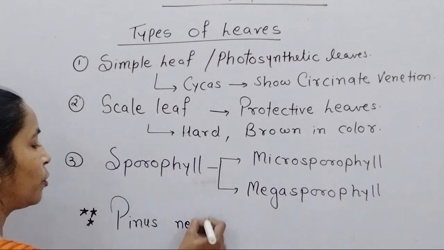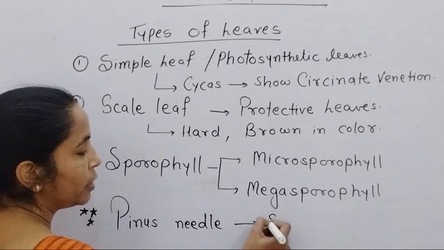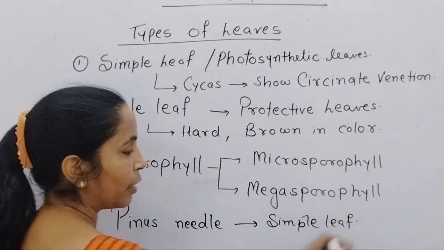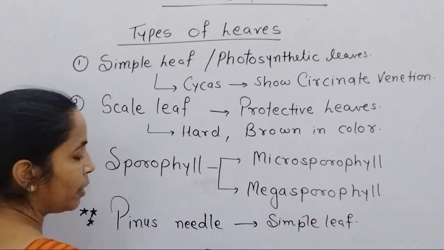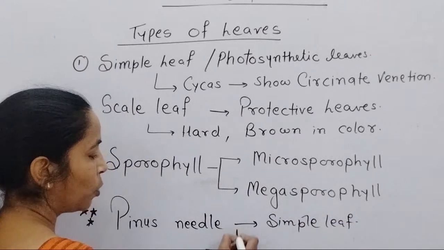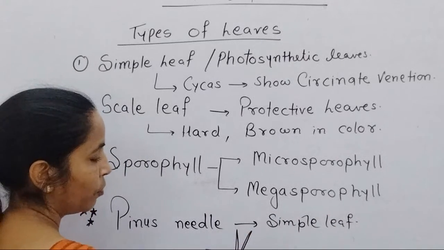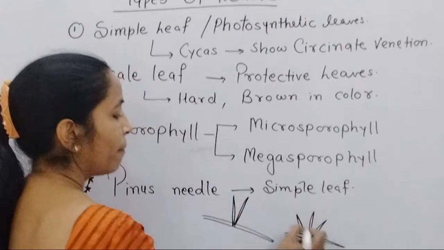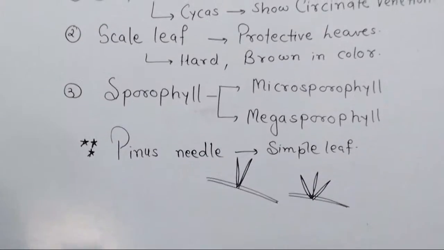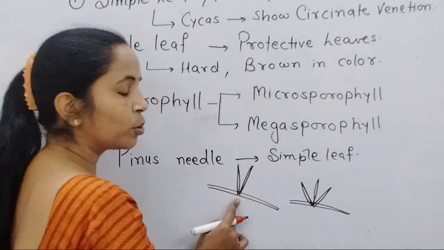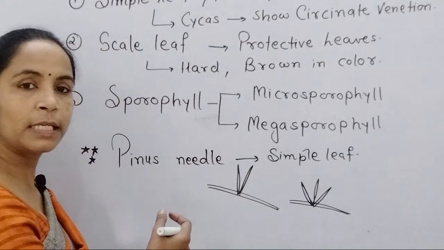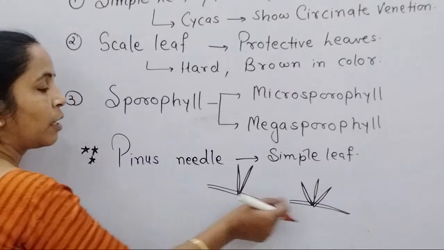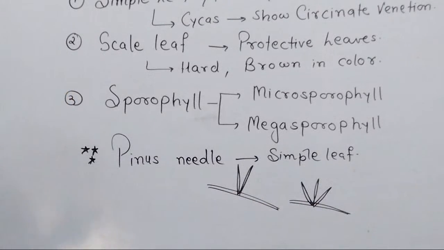So Pinus needle, you remember, is a simple, photosynthetic leaf, and generally in Pinus, from every node 2 or 3 needle-like leaves are produced. There are different species in Pinus, and in different species the number of needles from every node varies.